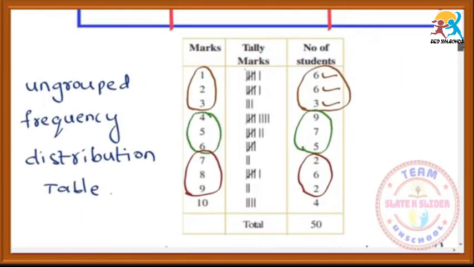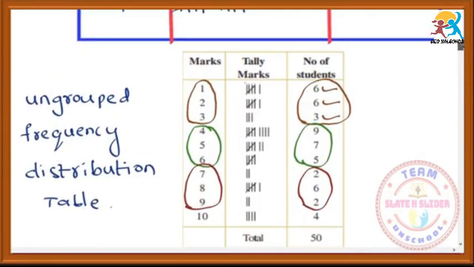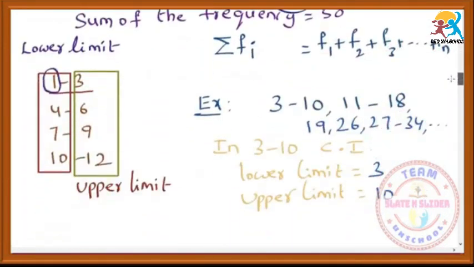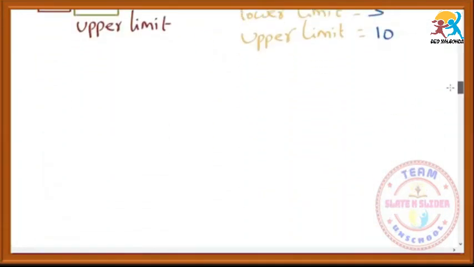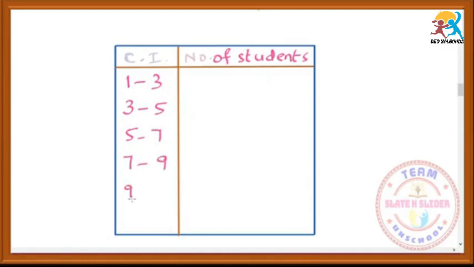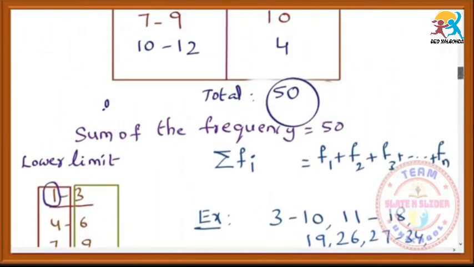Here we have only single values, that's why this is not grouped. Group means there should be more than one value grouped together. That means 2 numbers or 3 numbers or 4 numbers should be grouped. So for the same question we will group one more. I will take the class intervals as 3 to 5, 5 to 7, 7 to 9, 9 to 11. I am taking this for the same question, just observe.